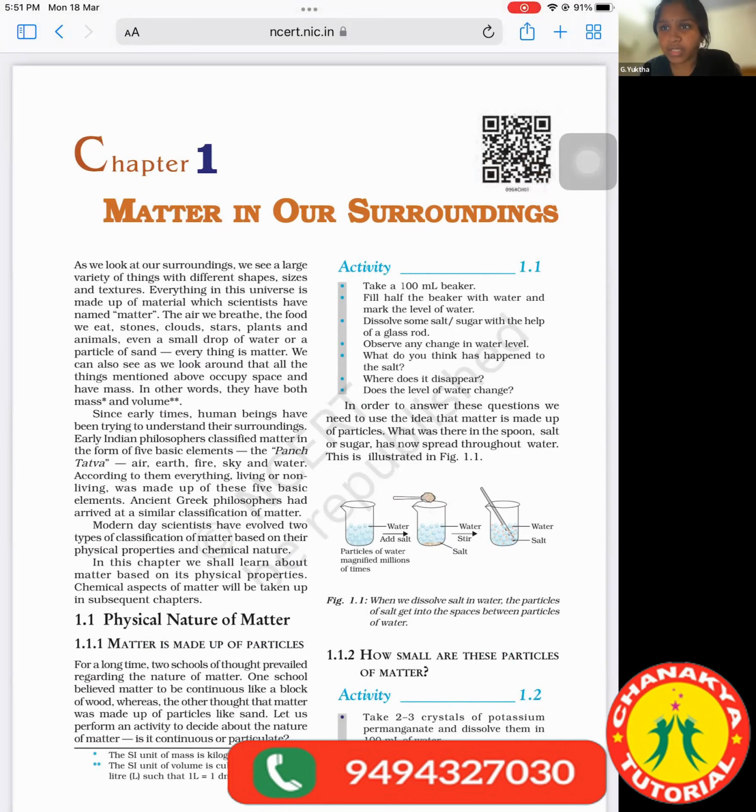As we look at our surroundings, we see a large variety of things with different shapes, sizes, and textures. Everything in this universe is made up of materials which scientists have named matter. The air we breathe, the food we eat, stones, clouds, stars, planets, plants, and animals, even a small drop of water or a particle of sand. Everything is matter. We can also see as we look around that all the things mentioned above occupy space and have mass. In other words, they have both mass and volume. Since early times, human beings have been trying to understand their... Okay, you can stop.